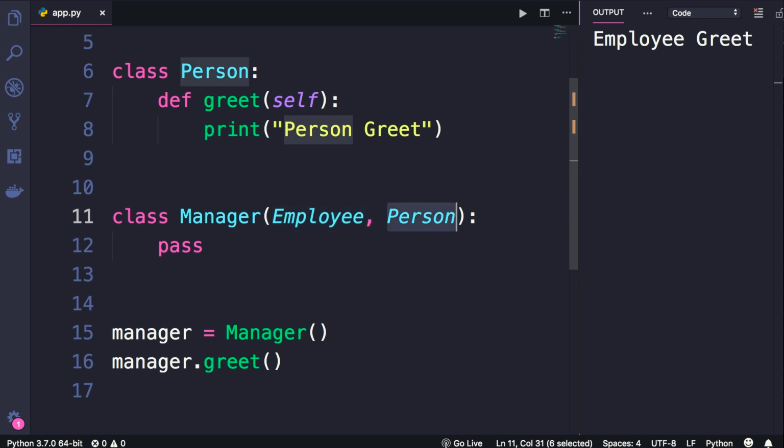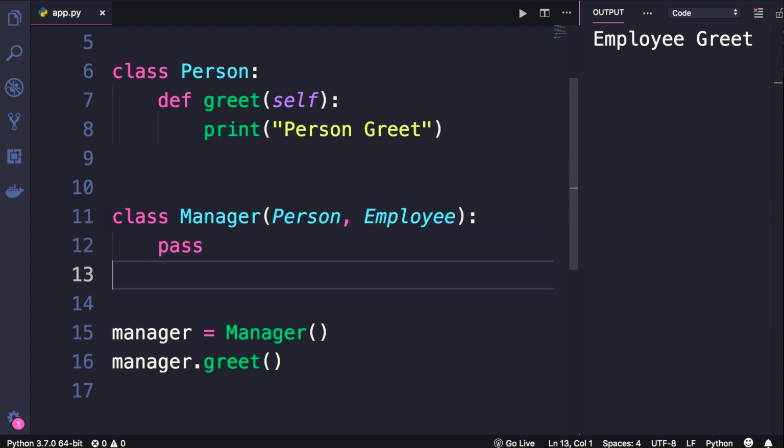So why is this an issue? Because if tomorrow another programmer joins our team, and for whatever reason, they decide to change the order of these base classes, our program will have a different behavior. So if they move this person class over here and run the program, now we get a different output. So similar to multi-level inheritance, multiple inheritance can create all sorts of issues in your programs. You will end up with classes that inherit features that they shouldn't, like a chicken that flies.